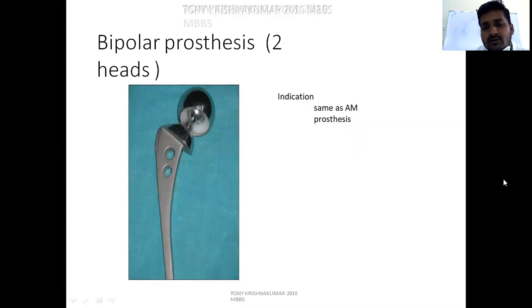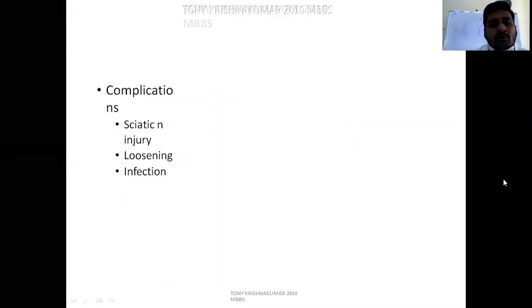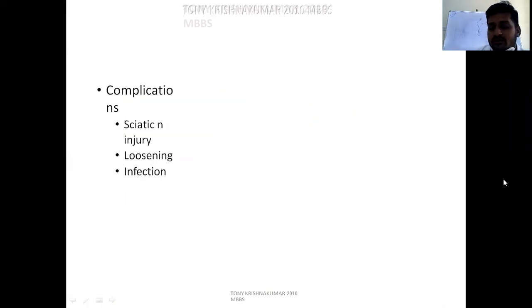This is, see, two balls, same as the Austin Moore prosthesis. Complications, what do you say? Where will we use this? We will use this for fracture neck of femur in young patients. Austin Moore prosthesis is for older patients, like more than 60 years.